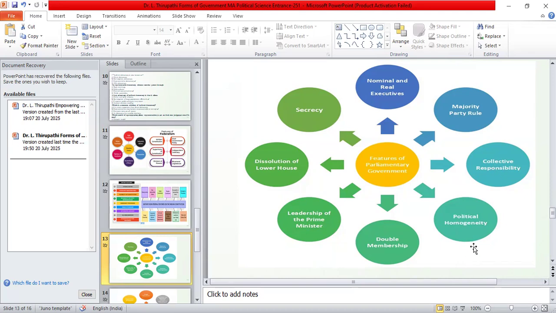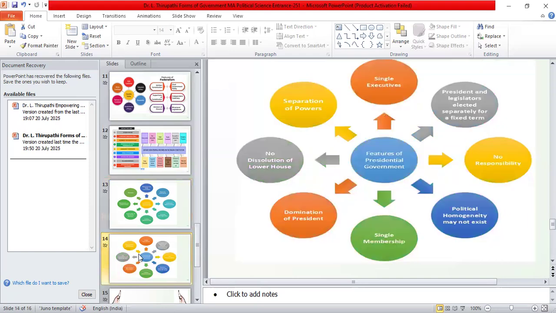And political homogeneity means all political leaders will have one common ideology. There should not be heterogeneity. That means a differential ideology should not be there. There should be only one ideology, that is, a homogeneous ideology. The common ideology will be followed by all people. And the double membership is also one of the features of the parliamentary form of government.